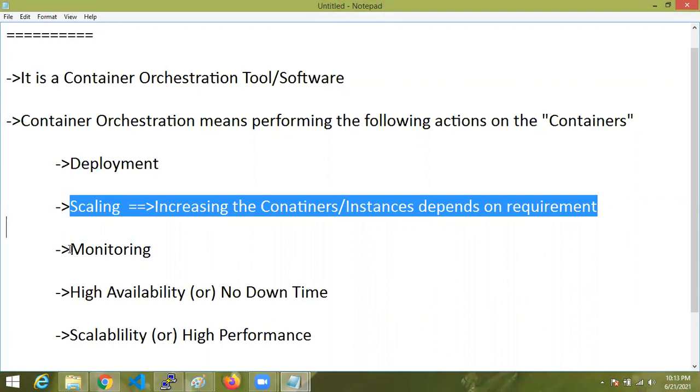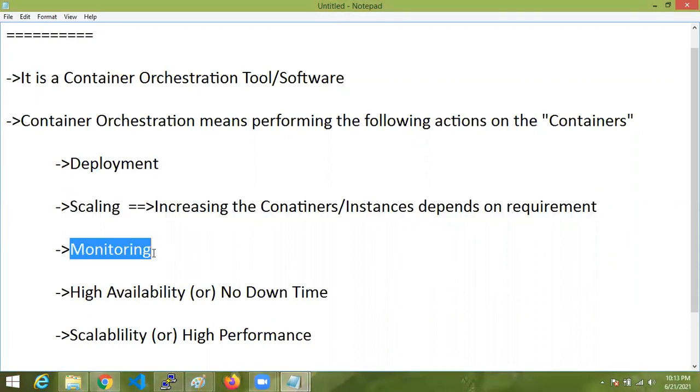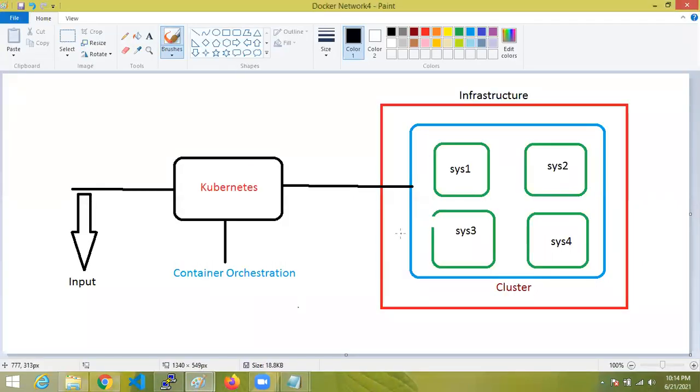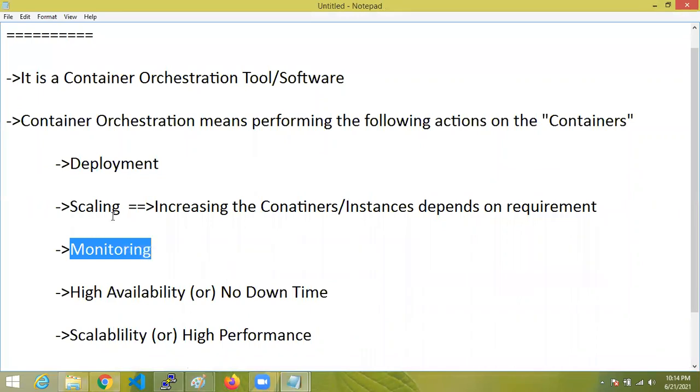And it is going to be monitored. Monitoring means: is there any problem with the containers? How much traffic is going to the containers? We'll see monitoring later. What happens on the cluster for the containers will be monitored by Kubernetes. Depending on that, scaling will happen.